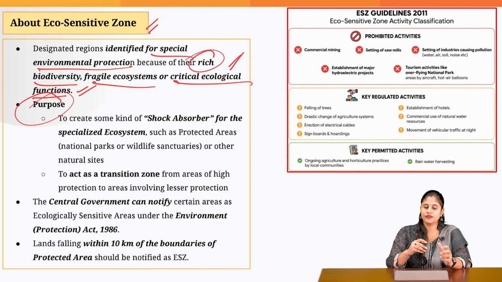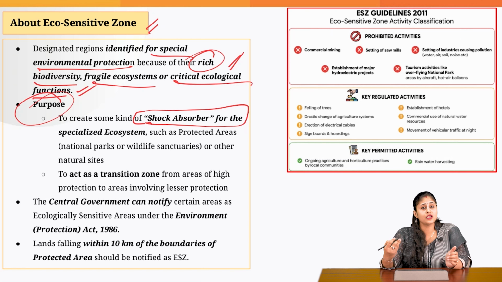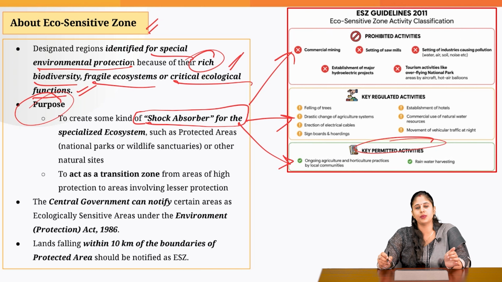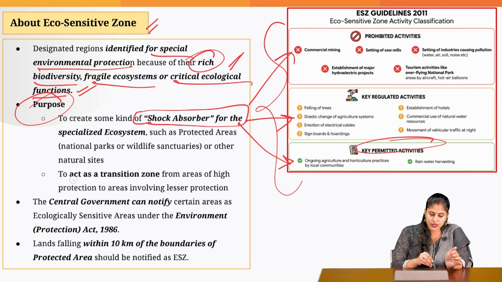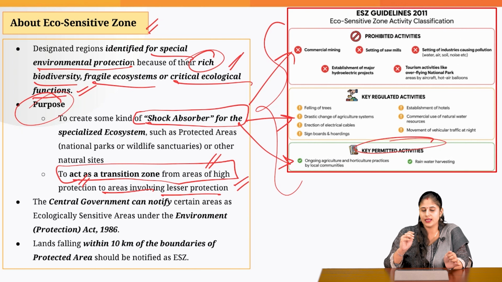The purpose of declaring this eco-sensitive zone is to create a kind of shock absorber. Why are we saying shock absorber? Because certain activities are completely prohibited, certain activities are regulated, and only certain activities are permitted. You can just go through this particular list. This is to ensure that the eco-sensitive zone acts as a transition zone from an area which needs higher protection to an area involving lesser protection.